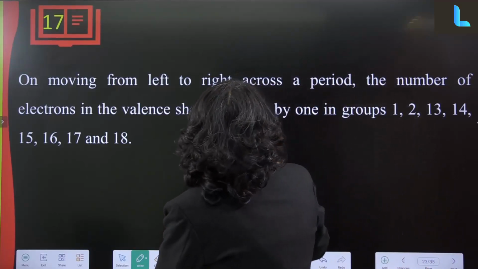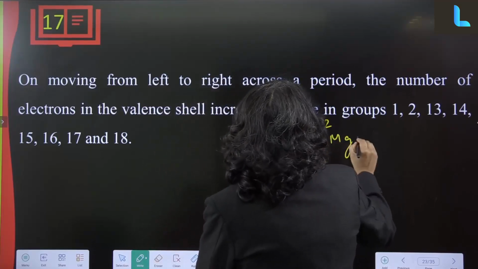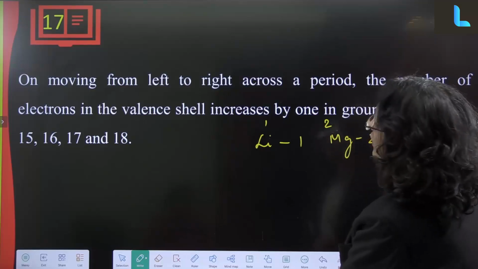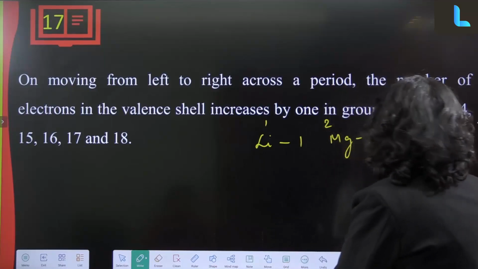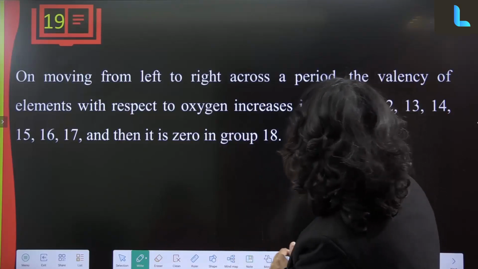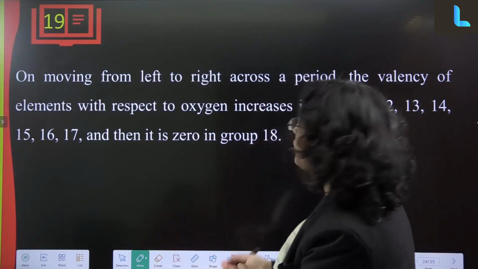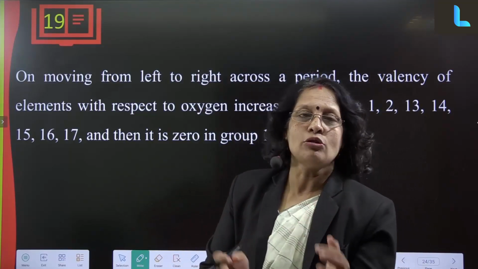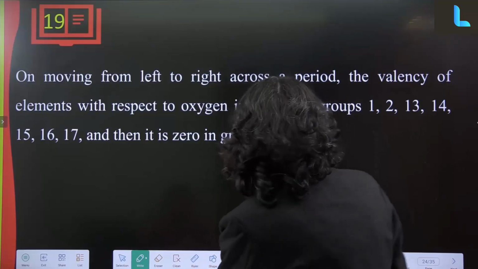Like we can see the example here. If we say group 1, the outermost electron will be 1. If we say group 2, the outermost electron will be 2, like that. Similarly in groups 13, 14, 15, 16, 17, 18, 1 electron will go on increasing. Then on moving from left to right across a period, the valency of elements with respect to oxygen increases in group 1, 2, 13, 14, and then it is 0 in group 18. What is valency? Valency means the combining capacity, the outermost electrons which take part in chemical combination. That combining capacity is called valency.